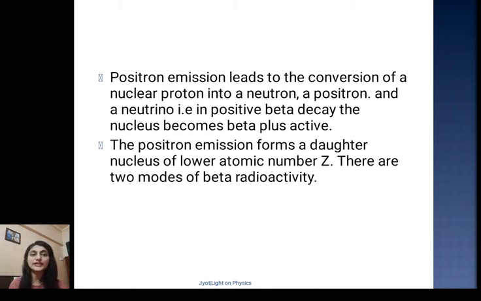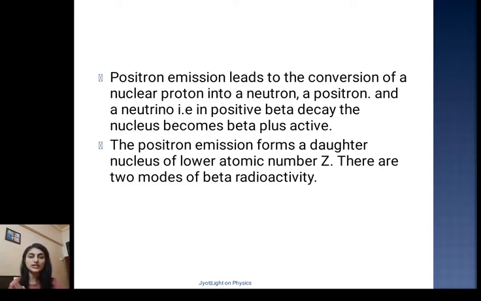Positron emission leads to conversion of a nuclear proton into a neutron. With a positron and a neutrino emitted in positive beta decay, the nucleus becomes beta plus active. The positron emission forms a daughter nucleus of lower atomic number Z. There are two modes of beta radioactivity, beta negative decay and beta positive decay.